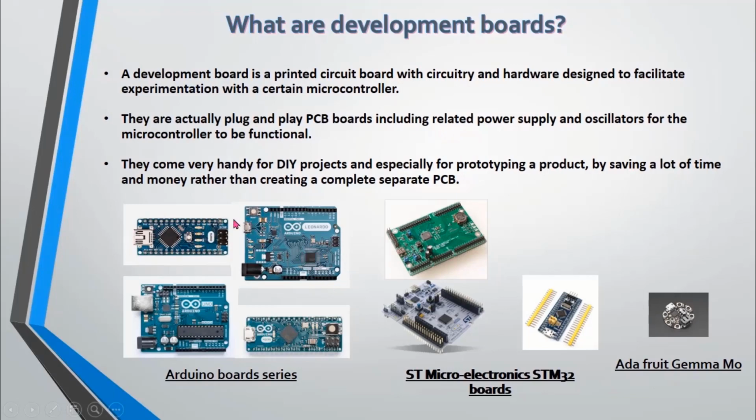Below you can see that there are plenty of development boards. If you are in the electronics field, you are well aware of these development boards, especially Arduino. There are different models of Arduino shown here: Uno, Nano, Leonardo and Micro. Another famous brand is ST Microelectronics, which makes STM32 boards. These are 32-bit microcontroller boards and they are very fast. Another company is Adafruit, and you can see this tiny microcontroller board. It is based on the ATmega328P, which I will be discussing in the coming slides.